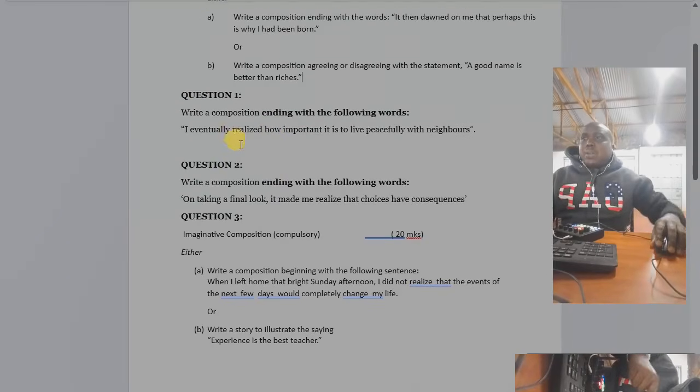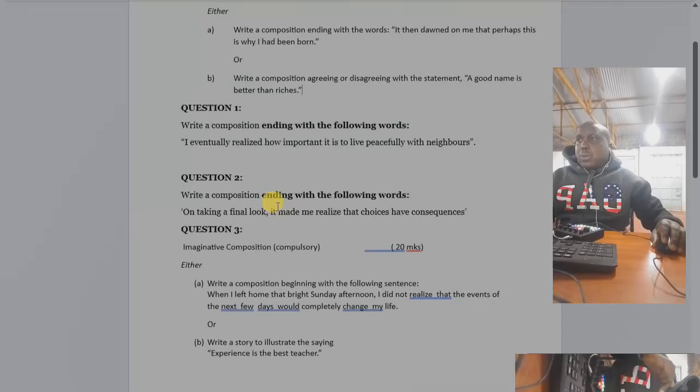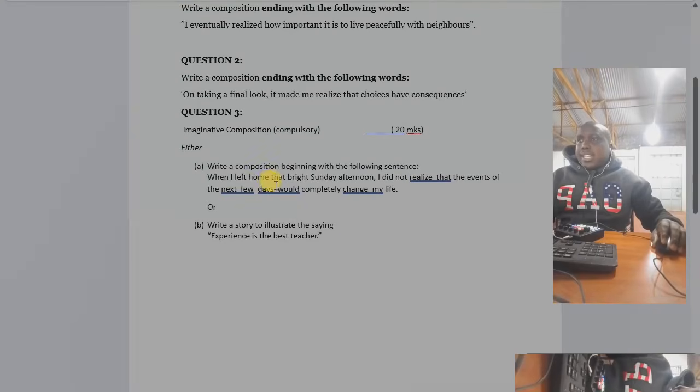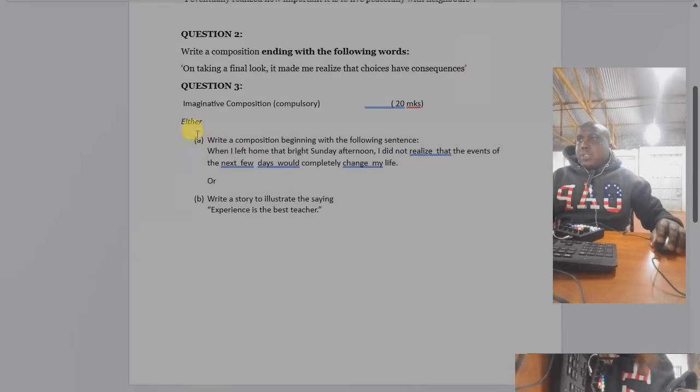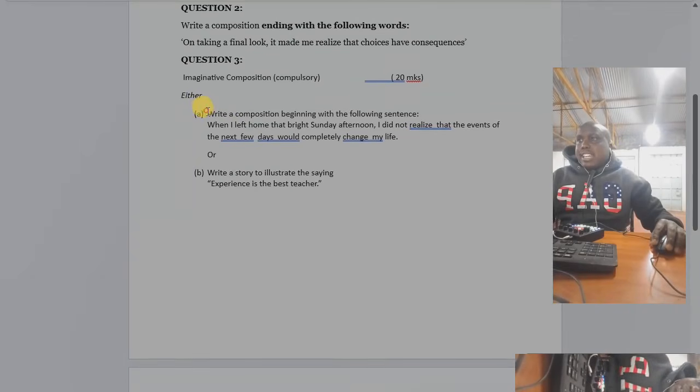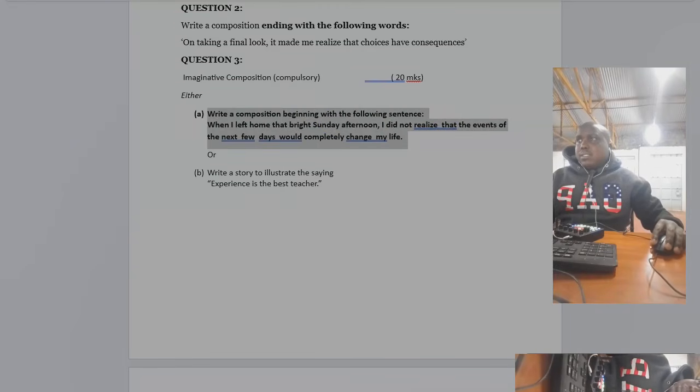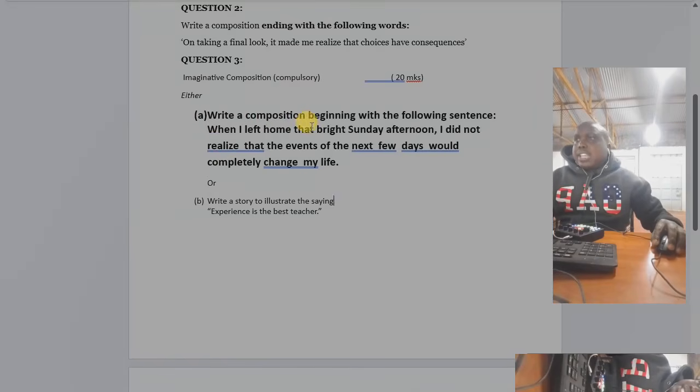We have another one which starts with. Let us look at the one that starts with. Very good. Look at this one. Write a composition beginning with the following sentence: "When I left home that bright Sunday afternoon, I did not realize that the events of the next few days would completely change my life."